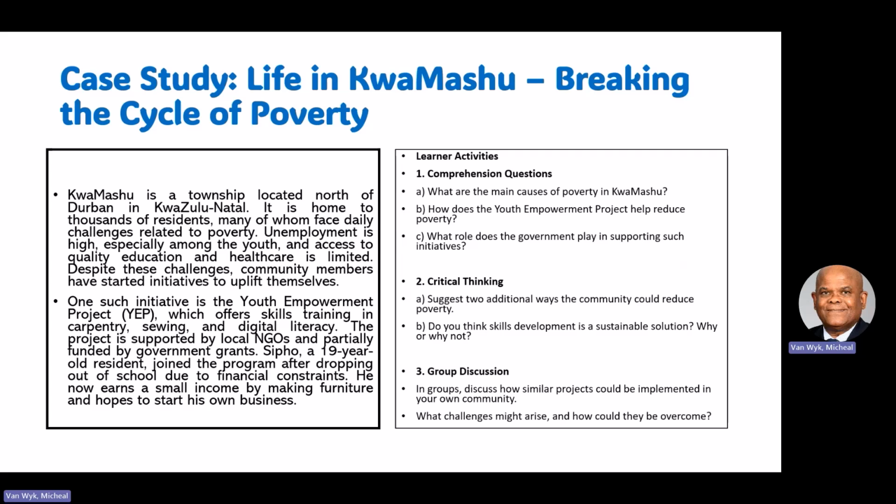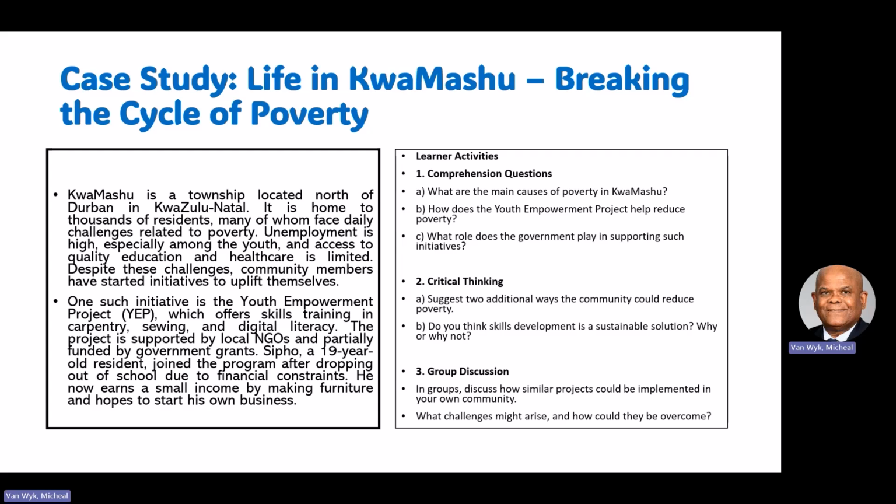Like there was one day, there were floods in 2018, 2019, and again. So the Gift of the Givers were working in that area. And when we visited that area, it was important for me to understand how the community is helping. There are different NGOs. One initiative is the Youth Empowerment Project, which is relevant in that area, which offers skills training, carpentry, sewing, and digital literacy.